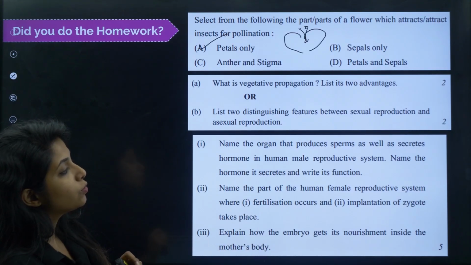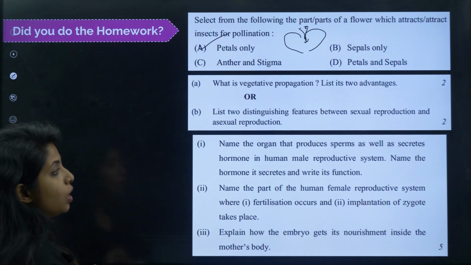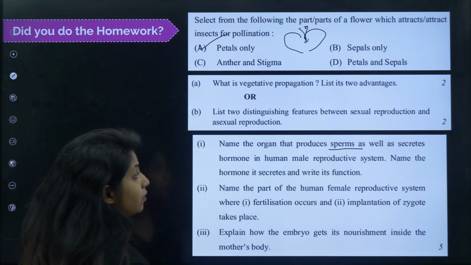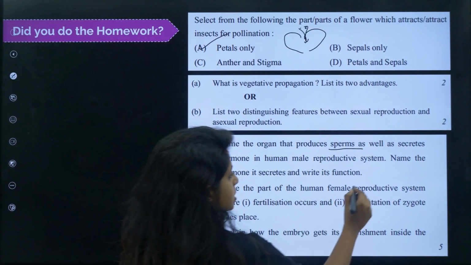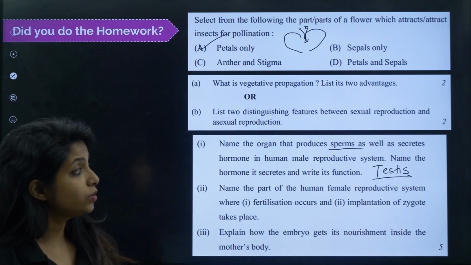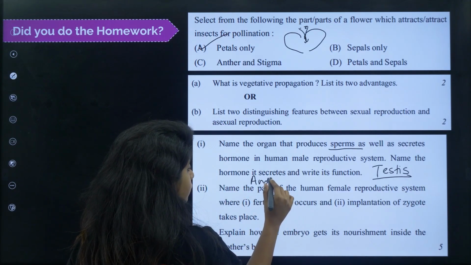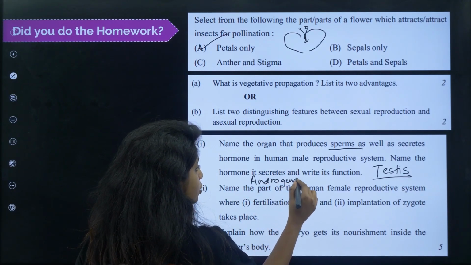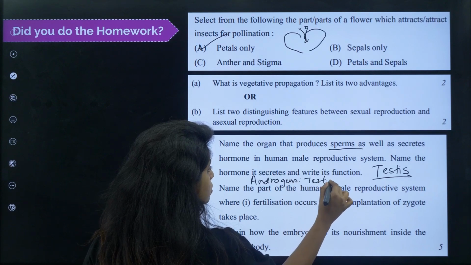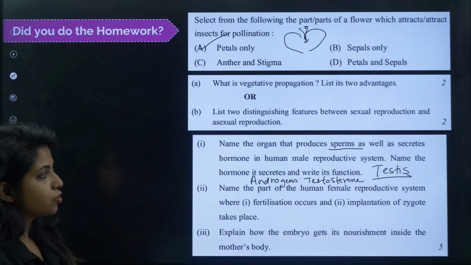Name the organ that produces sperms as well as secretes hormone in the human male reproductive system. What is that something that produces sperm? It has to be the testis. Okay, and it produces a hormone. What is the name of the hormone, children? It is known as androgens. All of them together are known as androgens. The most famous androgen is, children, testosterone.